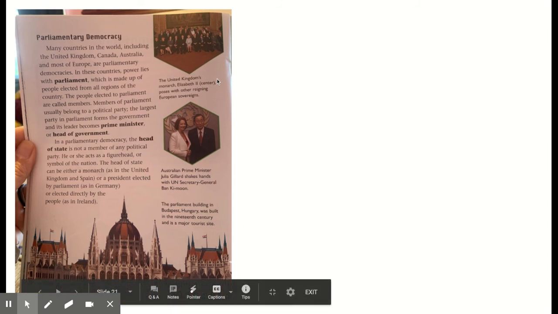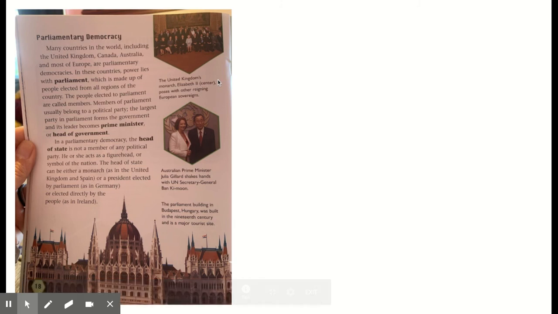Up here, we have a picture of the United Kingdom's monarch, Elizabeth II. She's in the center in the light blue dress. She poses with other reigning European sovereigns. So that's the Queen of England. This next picture, we have the Australian Prime Minister, Julia Gillard, shaking hands with the UN Secretary General Ban Ki-moon.